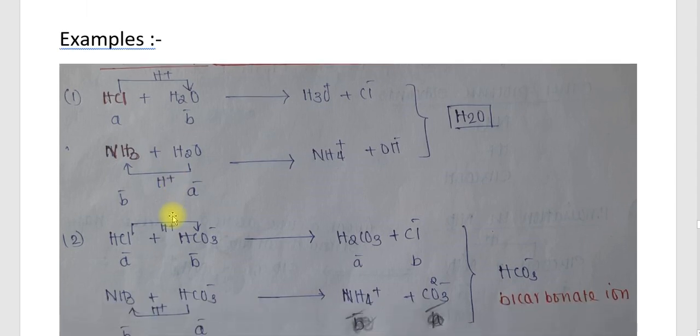So, water is one example of an amphoteric substance. The next example of an amphoteric substance is the bicarbonate ion, HCO3 minus. If HCO3 minus is treated with HCl, what will happen? The HCl will give a proton to the HCO3 minus, forming H2CO3 plus Cl minus. But when HCO3 minus is treated with NH3, what will happen?